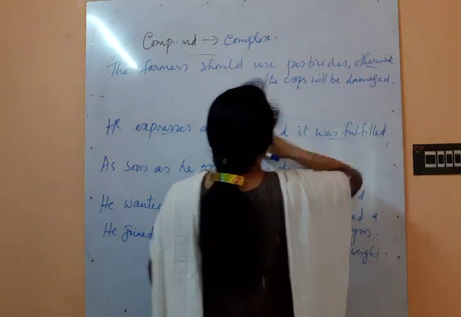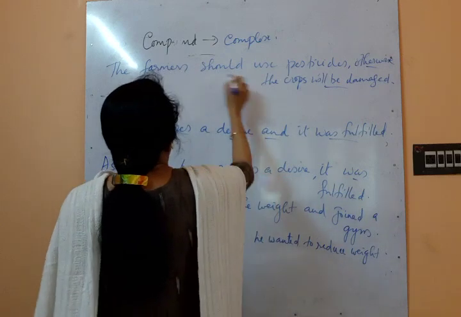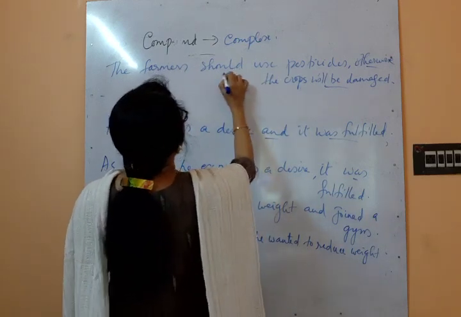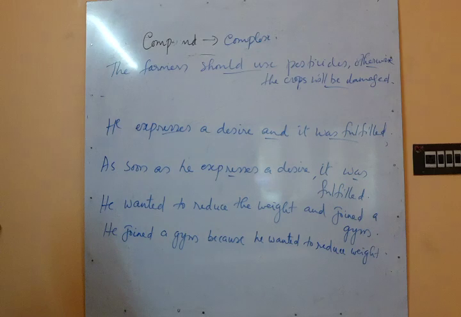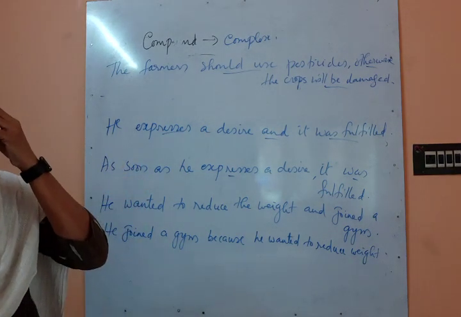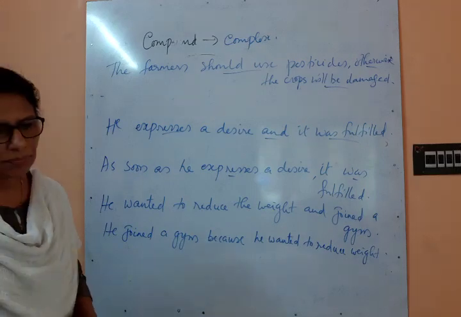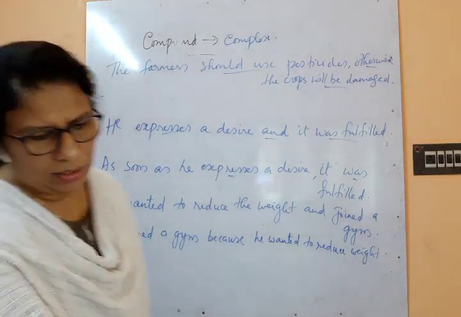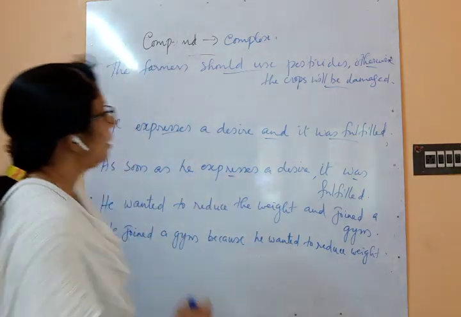So otherwise is the conjunction; will be damaged and should use are the verbs. Okay, so two main verbs, conjunction is there, compound sentence. So how will you convert this?